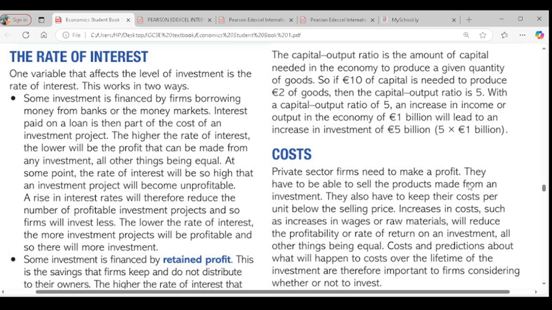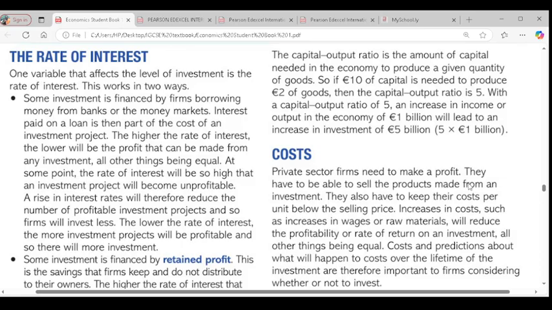So if the rate of interest is high, it will increase the cost of production for firms, because their expenses would increase in terms of the interest they have to pay. Therefore, the availability of funds for investment would reduce. So firms would not want to borrow to invest when the interest rate is high.